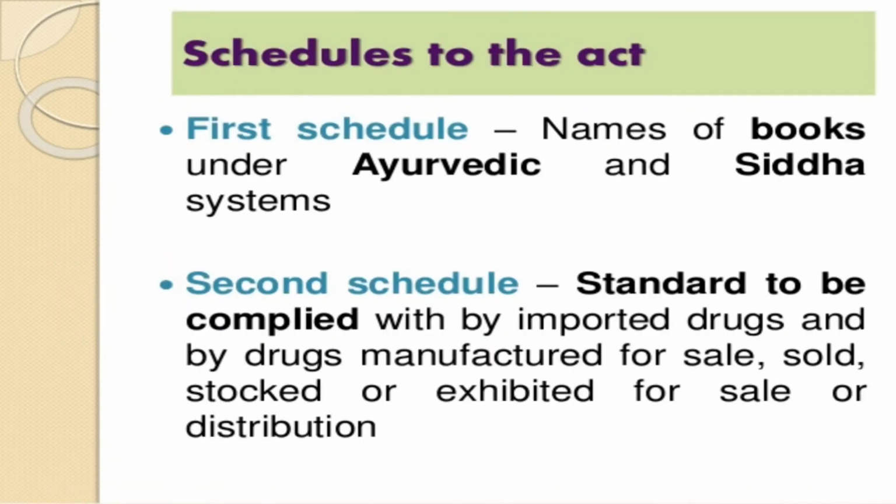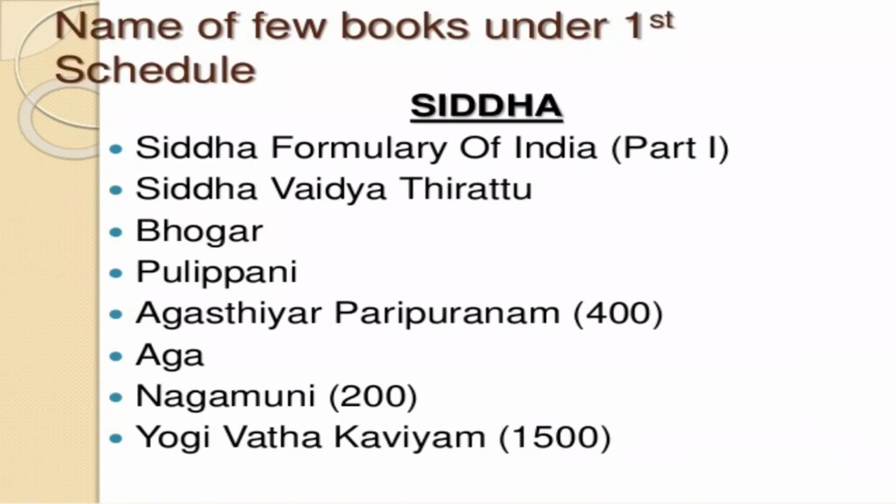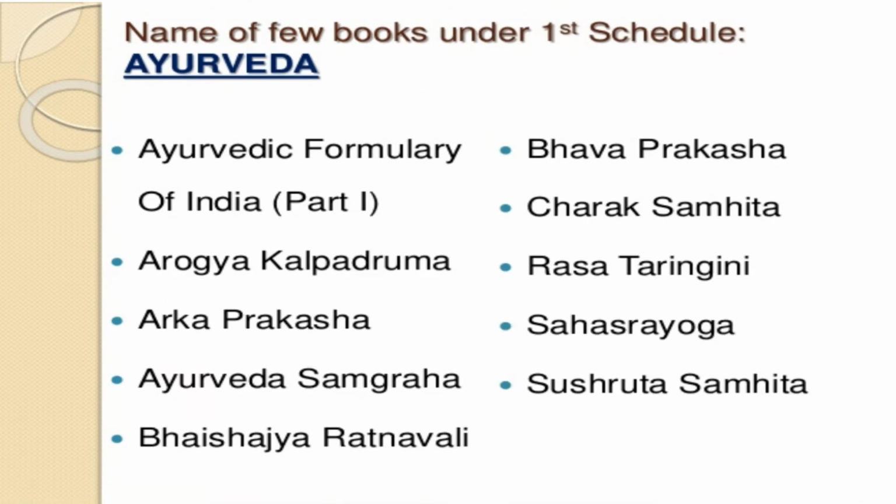Schedules to the Act. First Schedule: names of books under the Ayurveda and Siddha systems. Second Schedule: standards to be complied with by imported drugs and by drug manufacturers for sale, sold, exhibited for sale or distribution. Names of a few books under the First Schedule: Siddha Formulary of India, Siddha Vaidya Bhushan. Ayurveda: Ayurvedic Formulary of India Part First, Bhava Prakash, Charak Samhita, Arka Prakash.